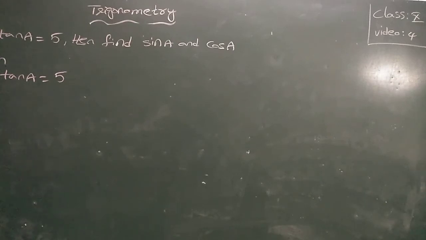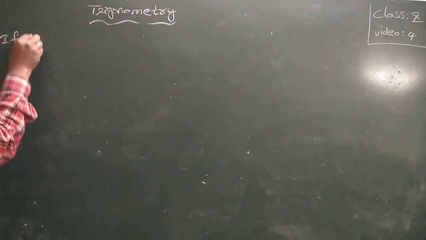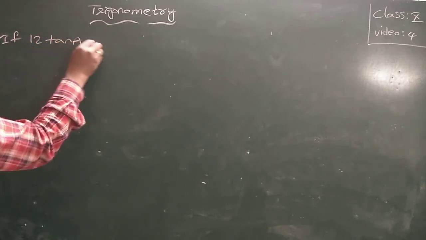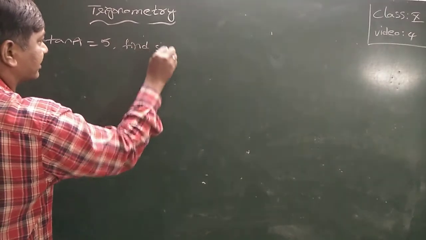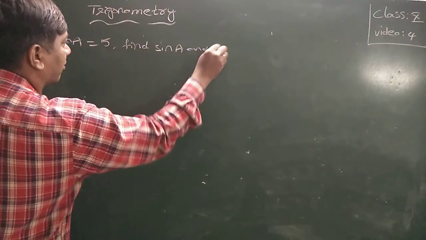Is it visible, sir? Everyone? If 12 tan A is equal to 5, then find sin A and cos A.